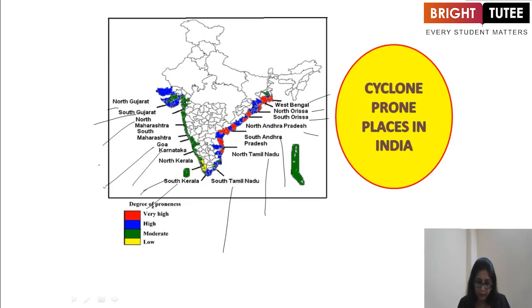Now see, if you could see these red zone areas, these are very high cyclone prone places. And if you talk about blue places, these are highly cyclone prone places, and these are moderate. And the yellow one, that means these places are very, very low, and the green one are moderate.